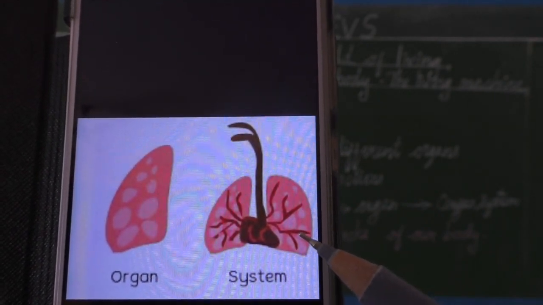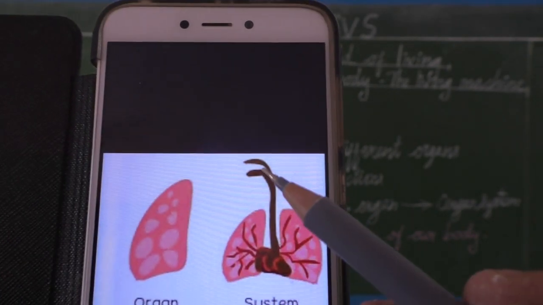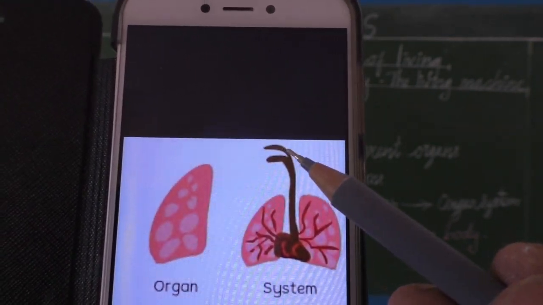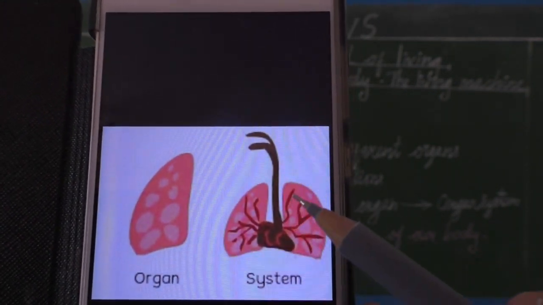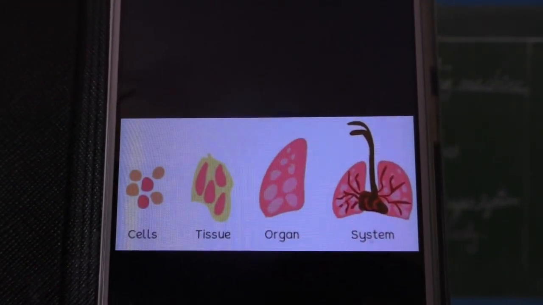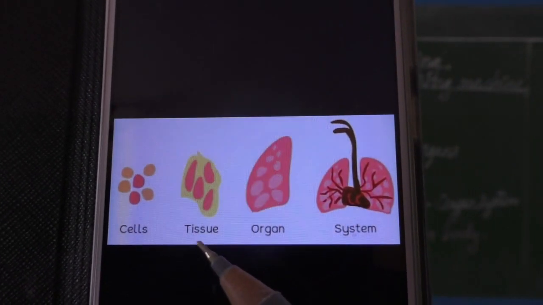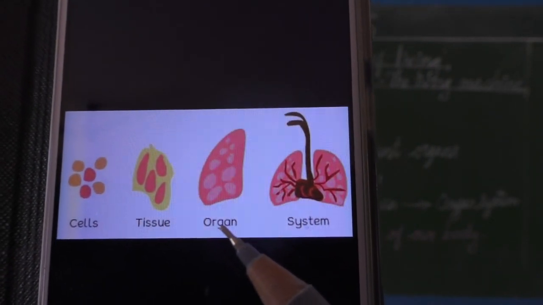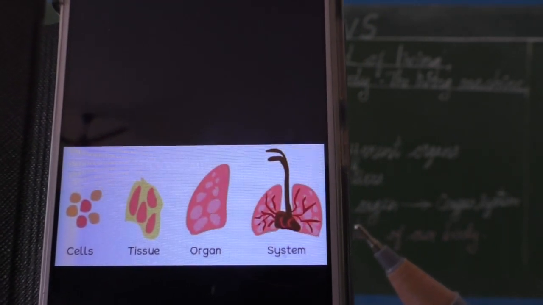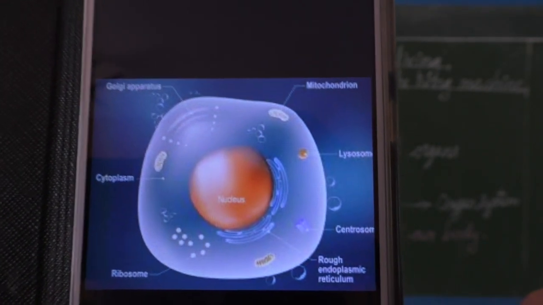For example, these are our lungs, and this is a windpipe. From the nose we are inhaling gas, no? We are breathing, no? So all these organs together form an organ system. So that is why it is given like this: many cells together form tissue, many tissues together form organs, and many organs together form an organ system. Are you clear, children?